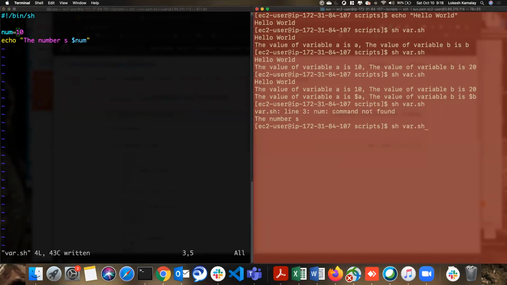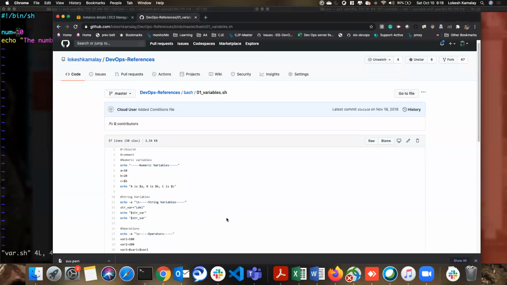I'm saving the file and then running it here. See, now it came properly. That's about the spaces and all. Now let me check some more variables here.